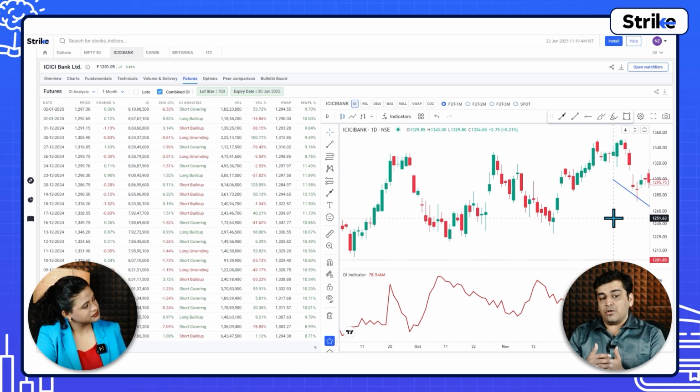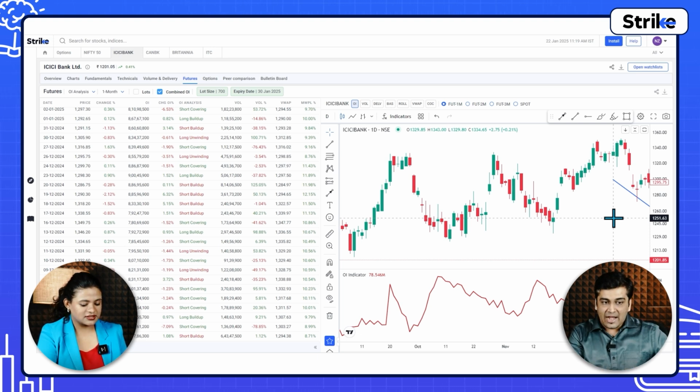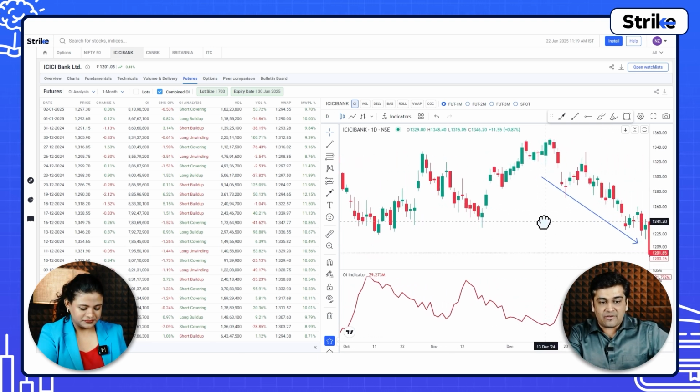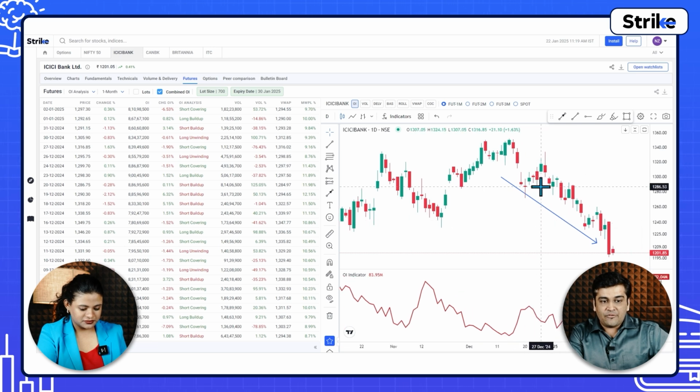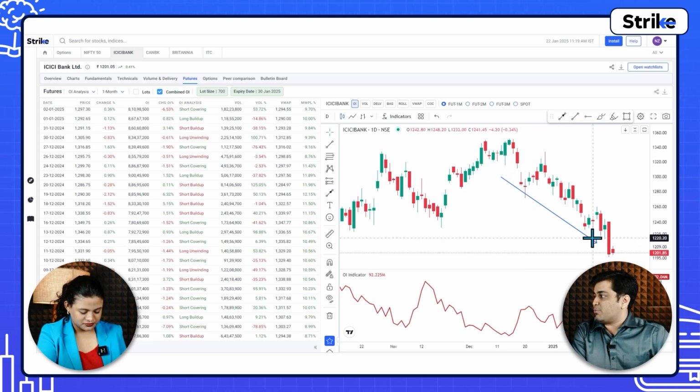All right, or you can short futures of ICICI Bank to hedge your portfolio. Yes. And if you do that for the short term, have a look at how beautifully, from 1300, prices have fallen down to 1200. So the investor here could have pocketed an extra 100 rupees.